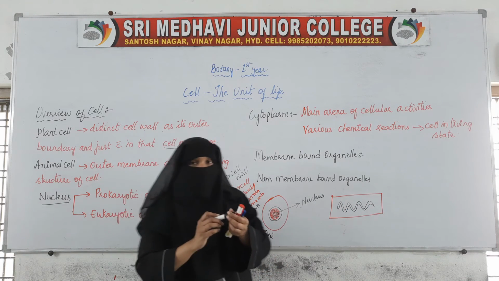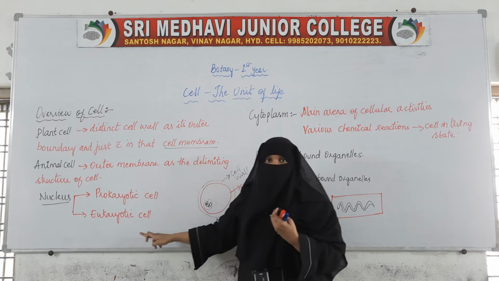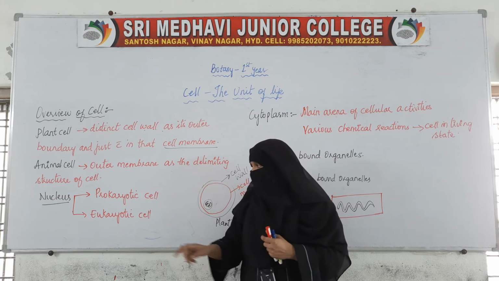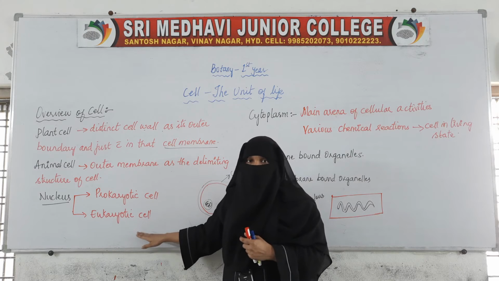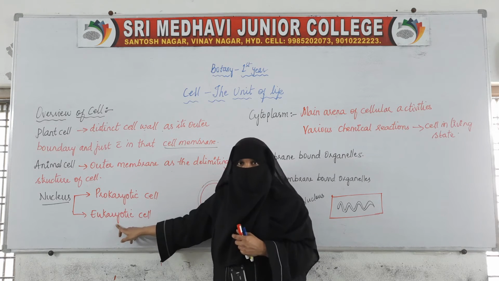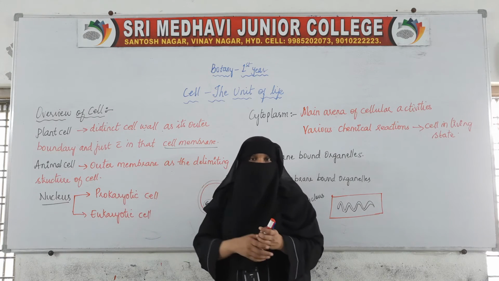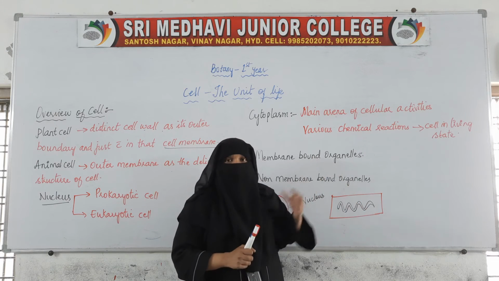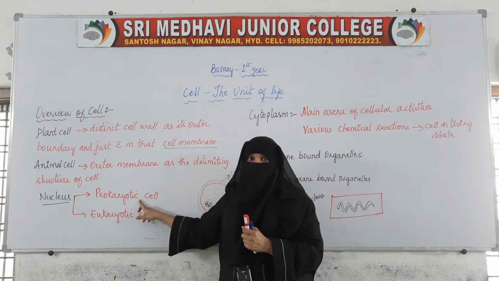So based on the presence of the prominent nucleus, the cell is divided into prokaryotic and eukaryotic cell. If a prominent nucleus is present and inside that nucleus DNA is present, then the cell is said to be eukaryotic. And if a prominent nucleus is not present, and only genetic material is somewhere scattered in the middle of the cell, then that type of cell is called a prokaryotic cell.